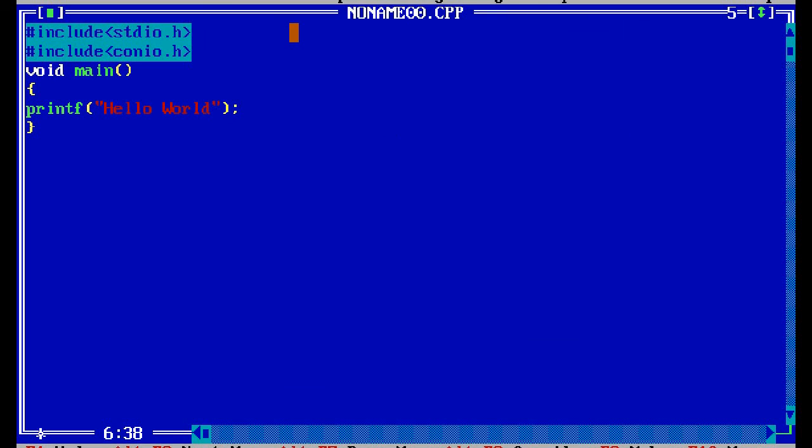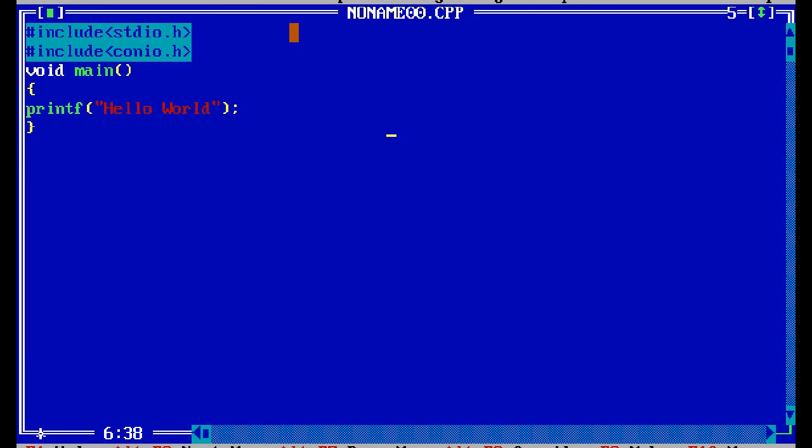If you run, you get hello world, and that is the previous output. You can clear that also. If you want to clear, you can write clear screen. And press Ctrl F9 from the keyboard also, and press Alt F5 to see the output. If you want to exit from the output, press